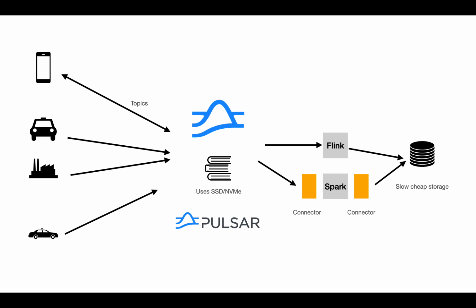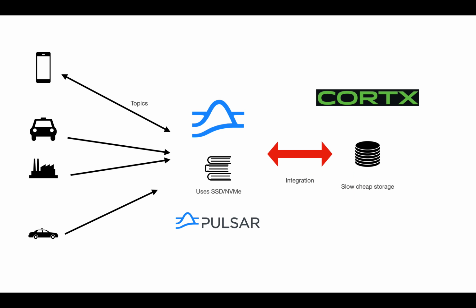Instead, Pulsar has a capability to configure tiered storages directly within the configuration. It has the capability to interface with S3 server, GCP storage, and a couple of other protocols as well. So here, using Cortex's S3 server, we were able to get the old data in a topic into an S3 bucket on Cortex.